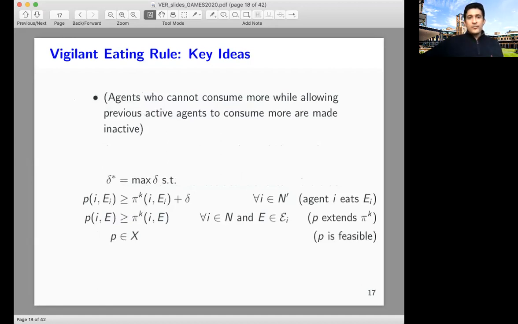By doing so, all agents who cannot consume more while allowing previous active agents to consume more are simply made inactive. And we try to do this eating process only for the set of active agents. For these active agents, we simulate a vigilant eating process, which can be captured by this optimization program, which also takes into account the feasibility issues by looking into the future.